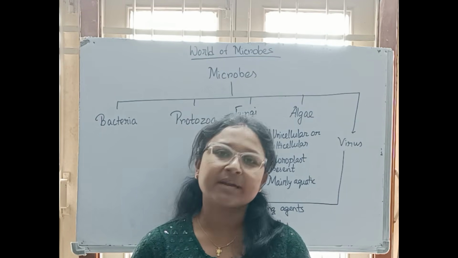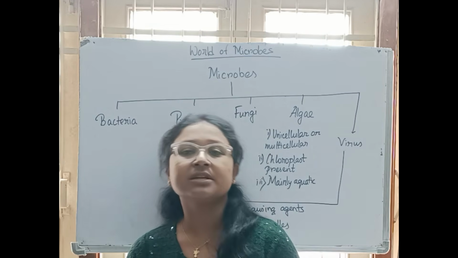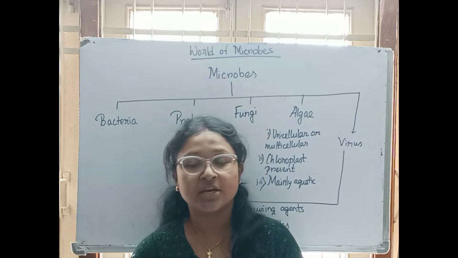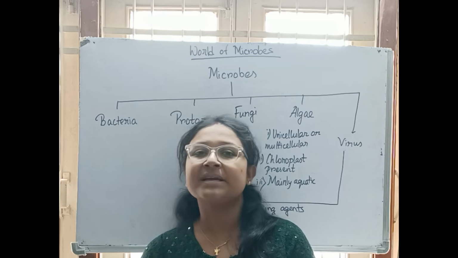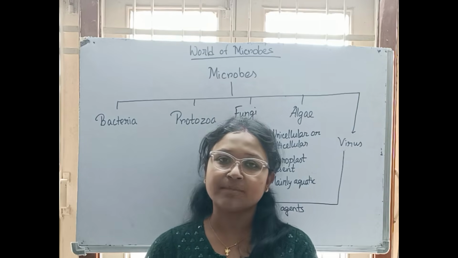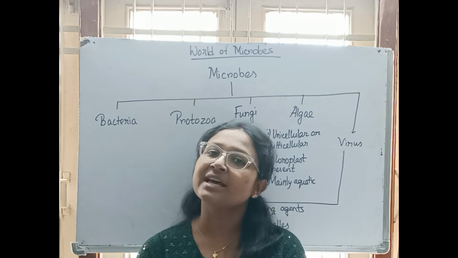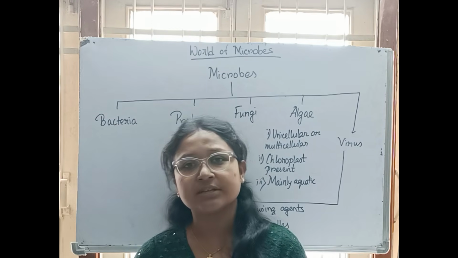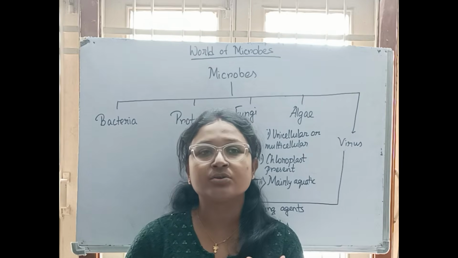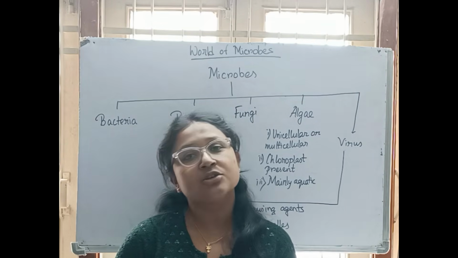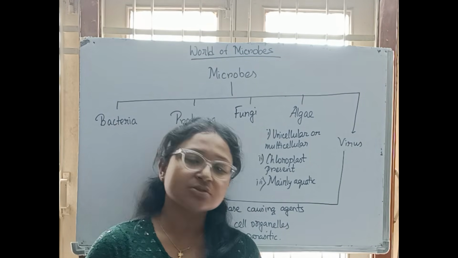For example, bacteria. E. coli, Escherichia coli, is present in our small intestine, helping in digestion of our food. When it is helping in digestion, our body is helping it by giving shelter in our intestine. One is giving the shelter, one is giving the digestive enzymes. So they are together so that they can live together. They have a symbiotic relationship. So this is one example.